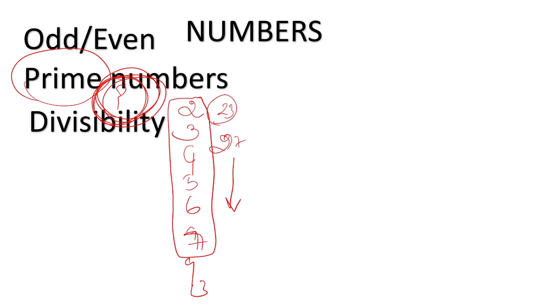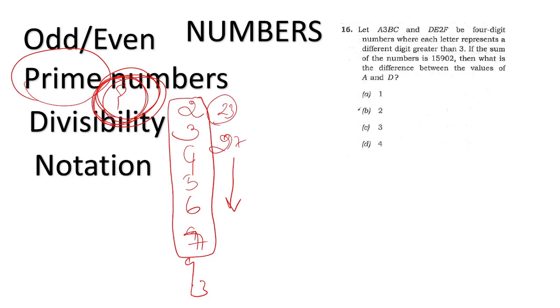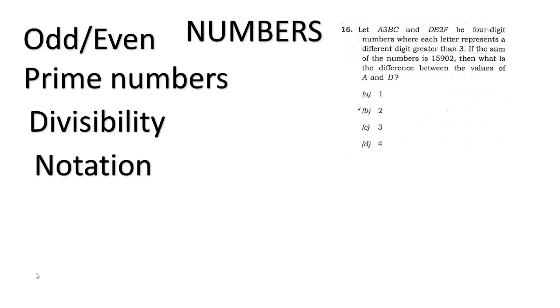What is the divisibility formula for 2, 3? Whether a number is divisible by 2, how to check? 3, how to check? 4, how to check? 5, how to check? 7, how to check? At least till 7. Okay, then this notation. They keep asking this notation like this, no? See this question, every question paper has this. They are having this notation, 4-digit number, what it represents, everything is there.